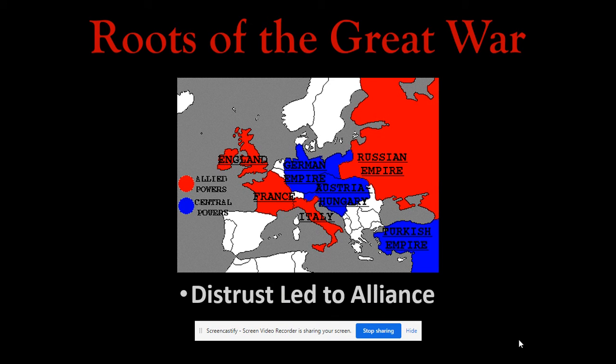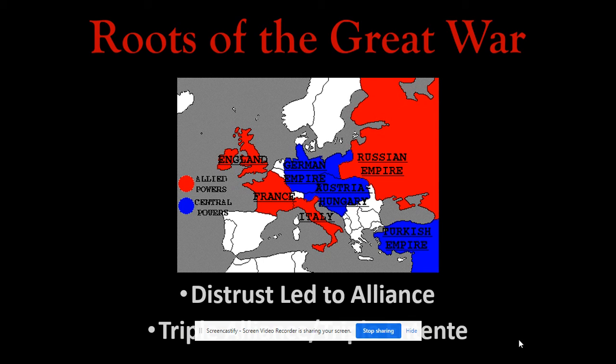And a lot of it is based on distrust among the various European nations, which leads to an alliance. These alliances lead to the war, and we'll explain that here in these next couple slides. This distrust between these European nations leads to alliances, two specific alliances, the Triple Alliance and the Triple Entente. Those in the Triple Alliance will be there in the blue countries, Germany, Austria-Hungary, and then not the Turkish Empire originally, but Italy, right there in that.